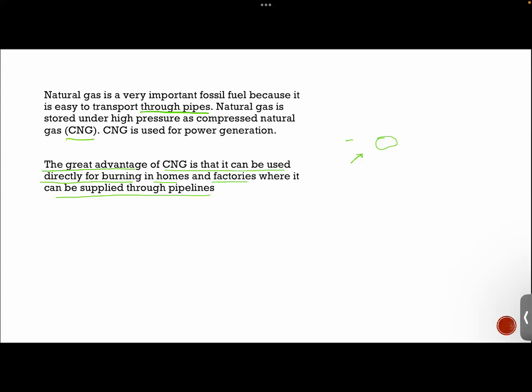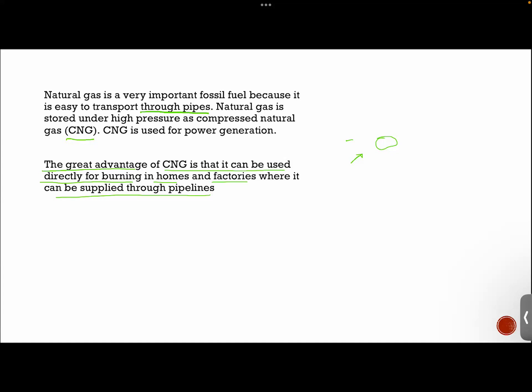Did you ever try to burn coal using a matchstick? Is it possible? No, sir. So it needs some other fuels to burn the coal, while CNG can be burned directly. Right, guys?